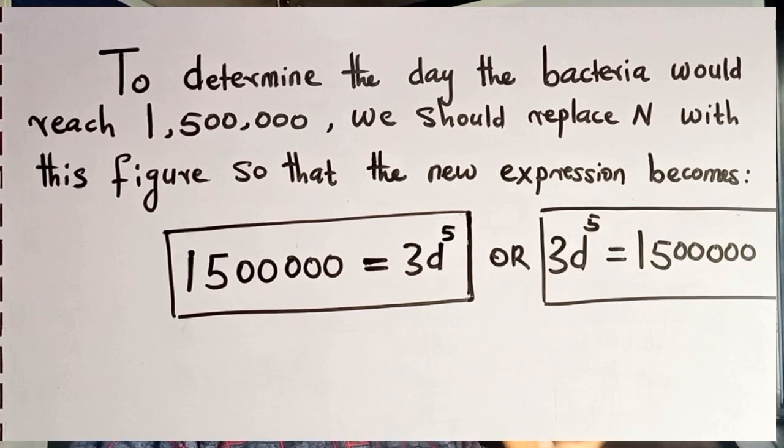This expression, 3d raised to the power 5 is equal to 1,500,000, is an example of what is called an algebraic mathematical equation. You may ask, what is a mathematical equation?